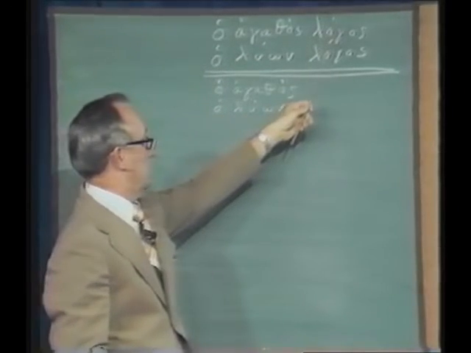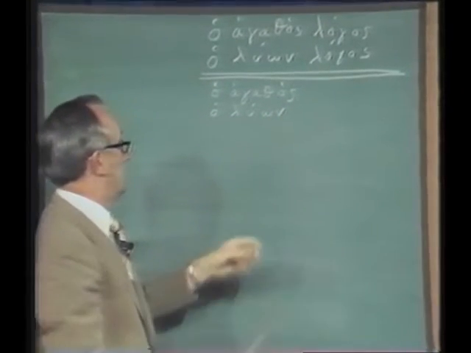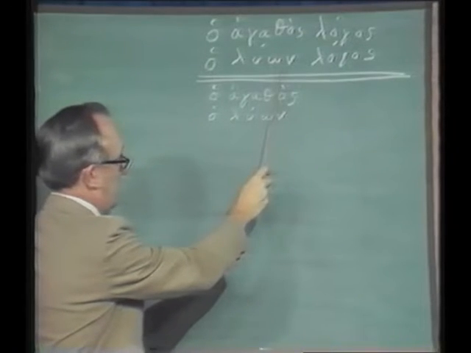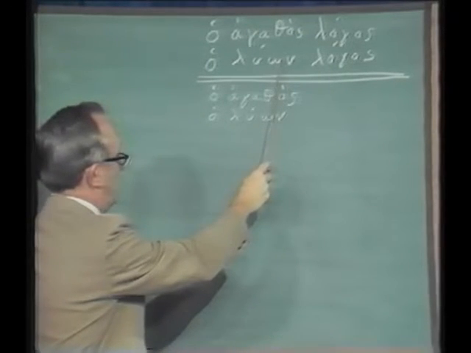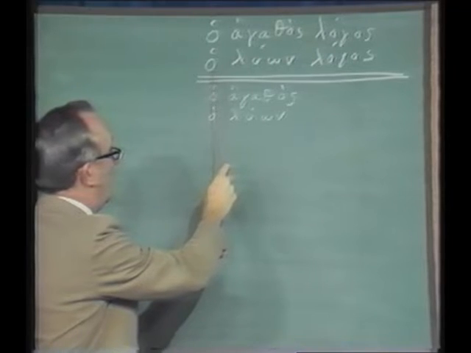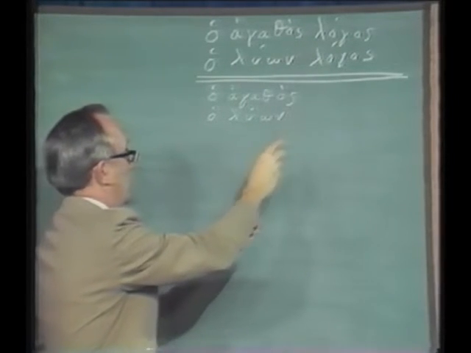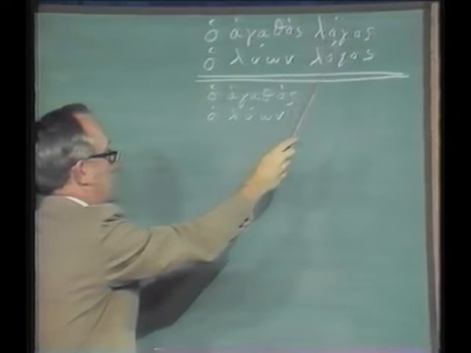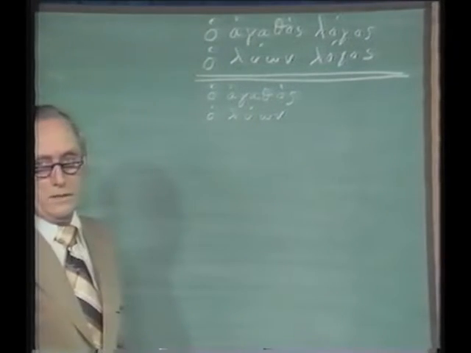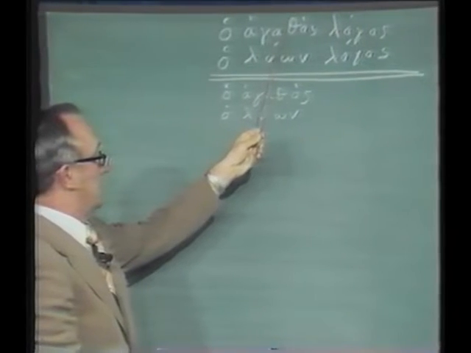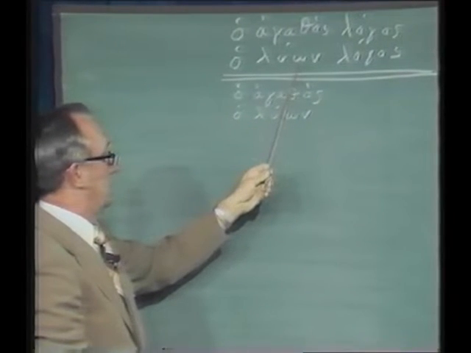O agathos logos. Now, that is simply the good word. Or if we take a participle now, remember this participle is the nominative masculine singular. O leon logos would be the loosing word. The good word, the loosing word. So you're really doing the same thing with the participle that you were doing with the adjective. That's why I called it a verbal adjective.